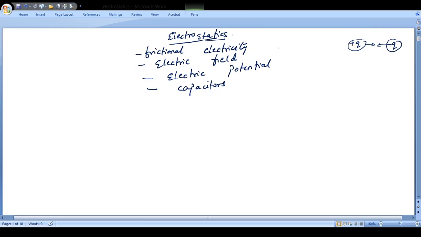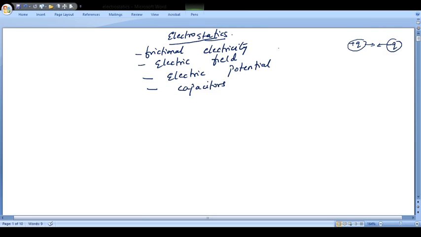Now when we come across the word frictional electricity, this is something we have been experiencing for a long time. Especially during the winters, if you touch someone you really get a shock, or if you touch a cupboard you get a shock. And if you have a quilt and you rub it, you find that sparks come out from the quilt. So these are phenomena seen in day-to-day life.